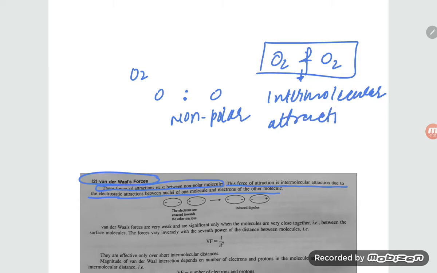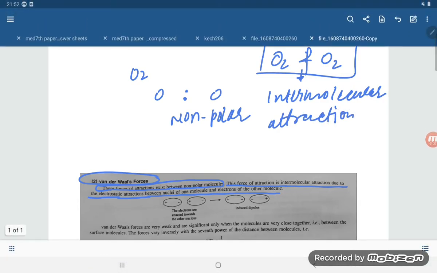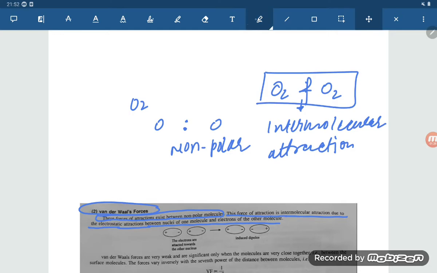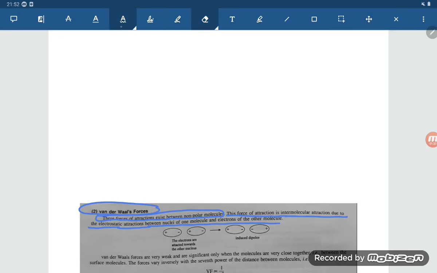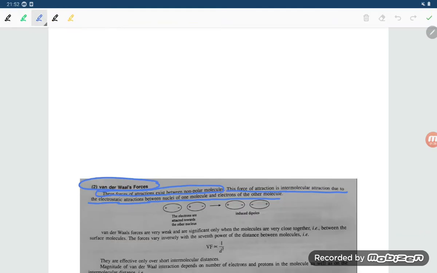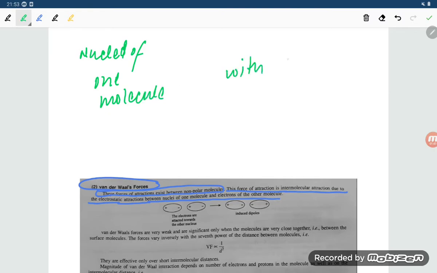And the important point we have to keep in mind is that this intermolecular attraction implies the attraction of the nuclei of one molecule with the electrons of the other molecule.